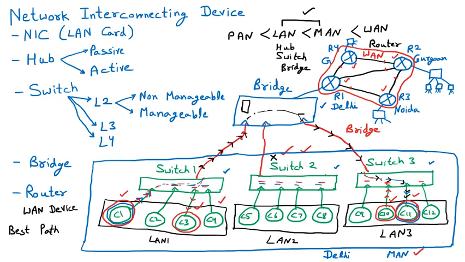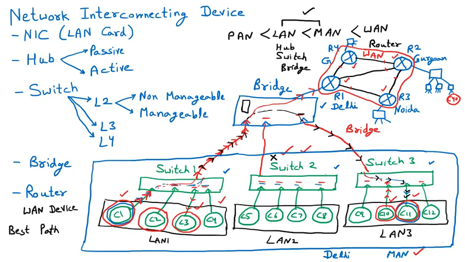Now let us suppose that computer C2 of Delhi wants to communicate to the computer of Gurgaon. Let us suppose that the computer is here, and I am mentioning the computer as C40. Now what will happen? The data will start going from C1 to the switch 1. It will not find it here. It will move further. It will go to the bridge, because we know that it is going outside. Now bridge will find that it is not present in any of the switches inside the network. It will forward to the router.